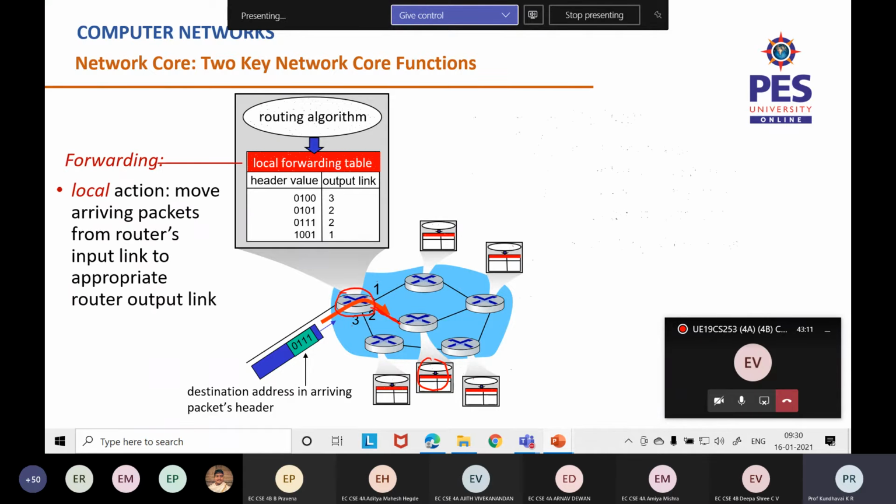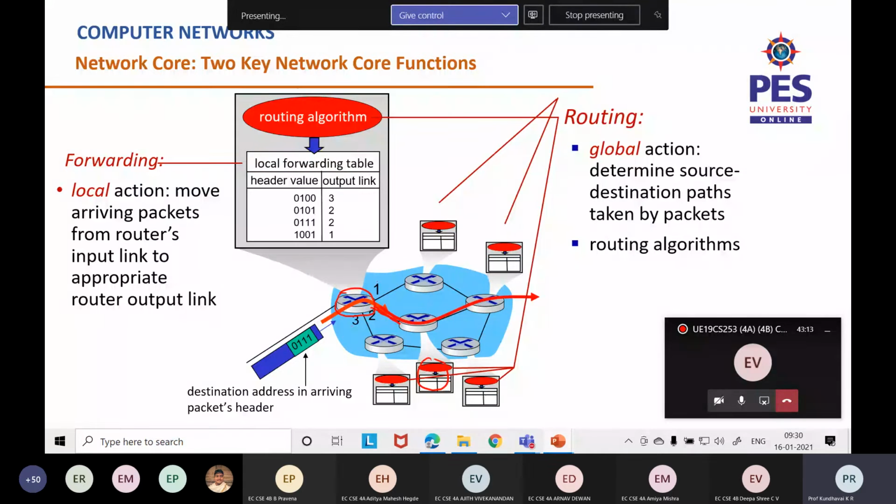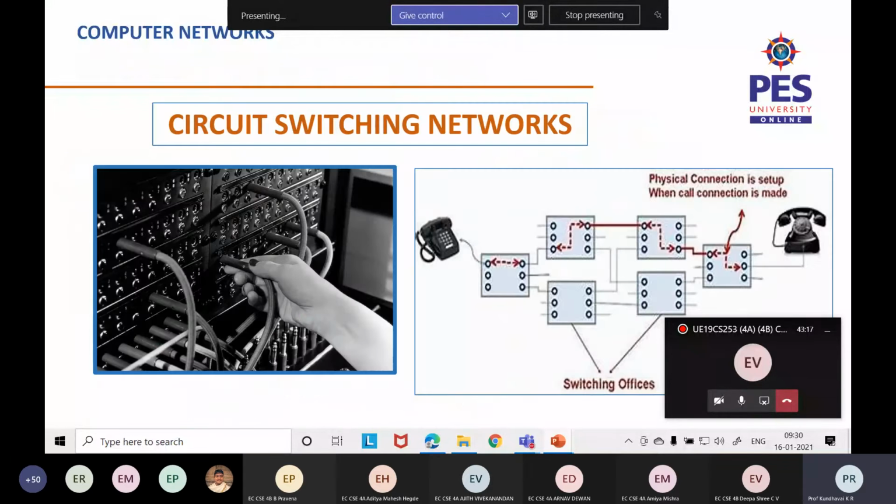So the routing algorithm takes care of updating whatever is there in the forwarding table. That's what we saw in the packet switching network. Hope you are clear with packet switching.